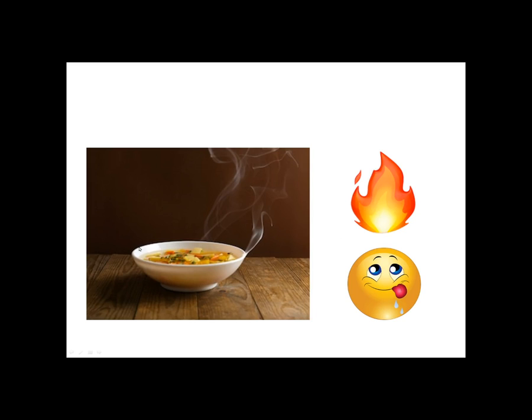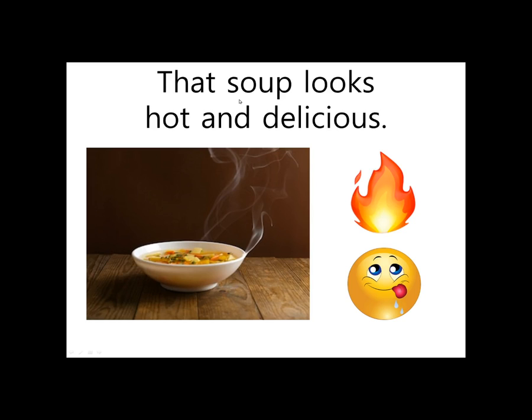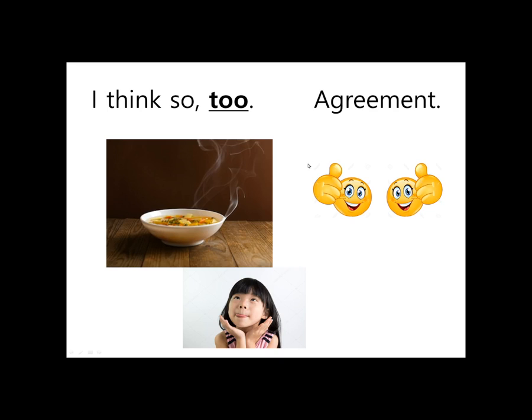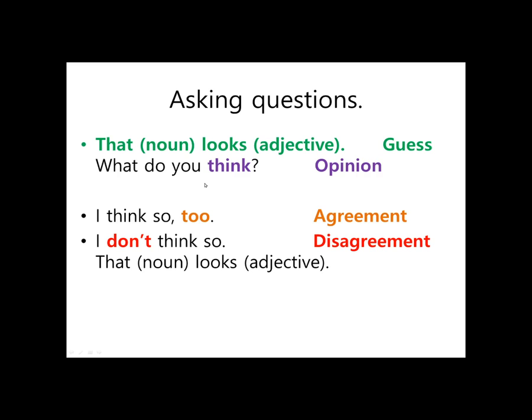Okay, so look at the soup. That soup looks hot and delicious. And you can agree. You can say, I think so too. Agreement. If you just want to agree, they don't need to ask you a question. You can just tell them.